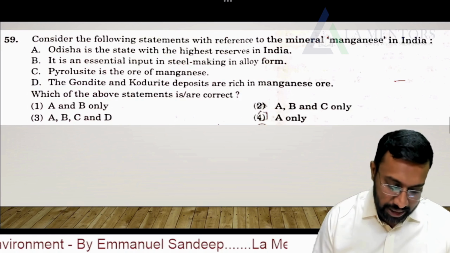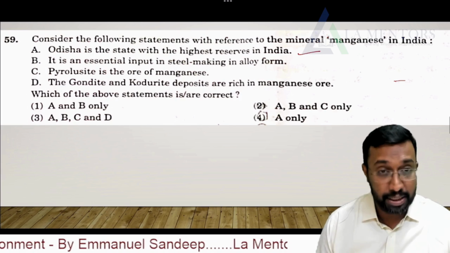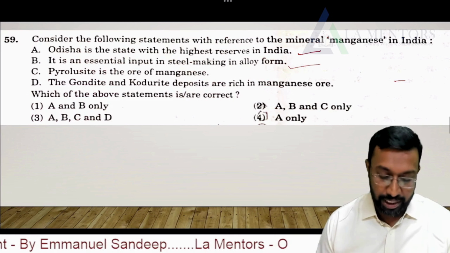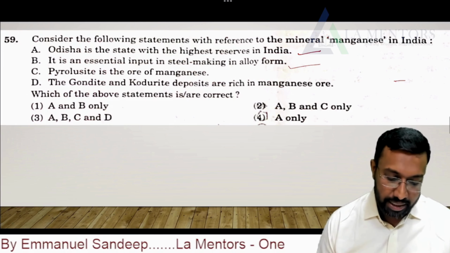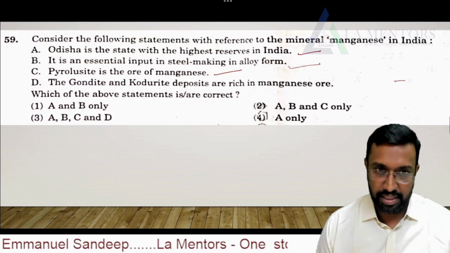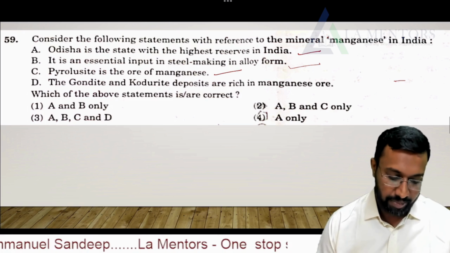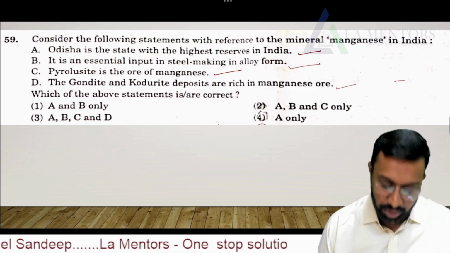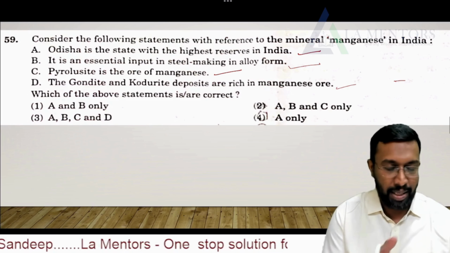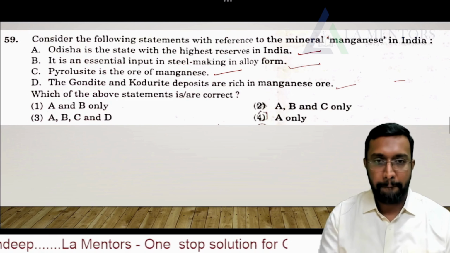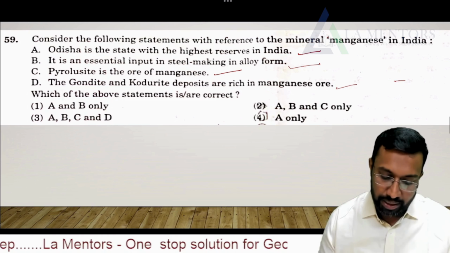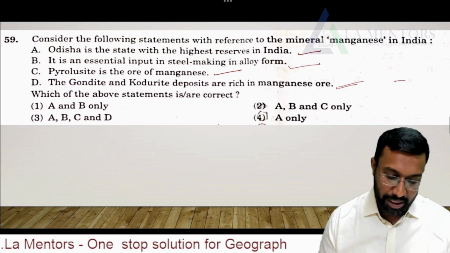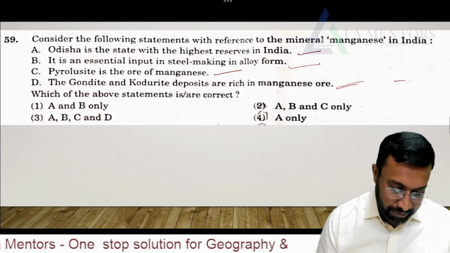Odisha is the state with the highest reserves in India. Yes, very true. It is an essential input in steel making in alloy form. That's also very true. Pyrolusite is the ore of manganese. Yes, it is one of the ores of manganese. And the gondite and kodurite deposits are rich in manganese ore. That's also very true. One is in Odisha, the other in Madhya Pradesh. So these deposits are very rich in manganese ore. So all the statements given here are true. Which of the above statements is correct? The answer is the third option.